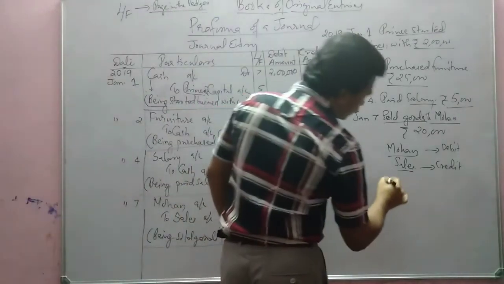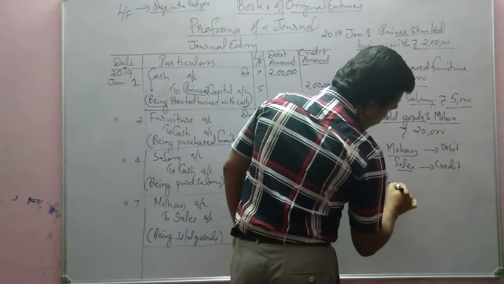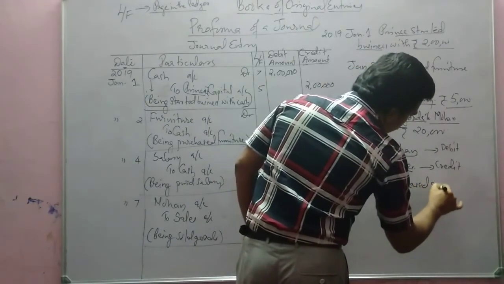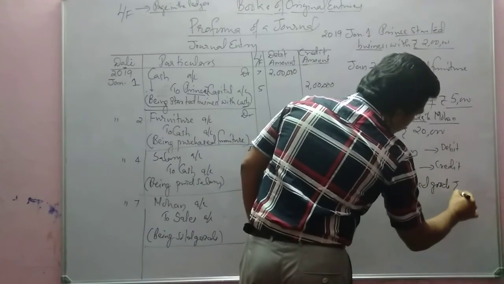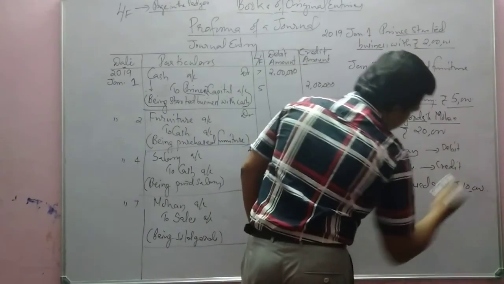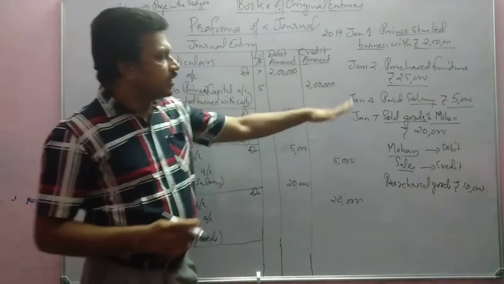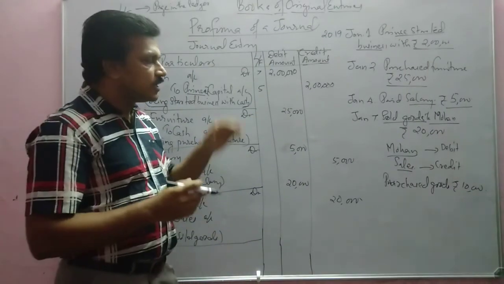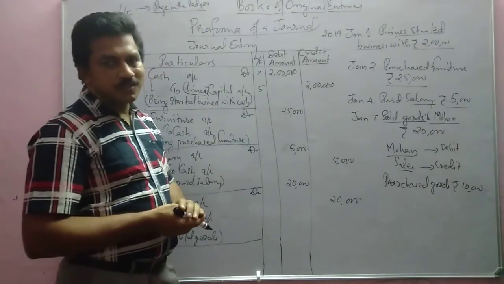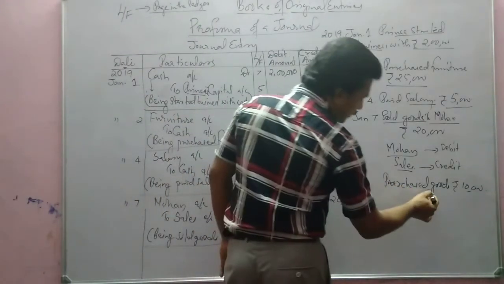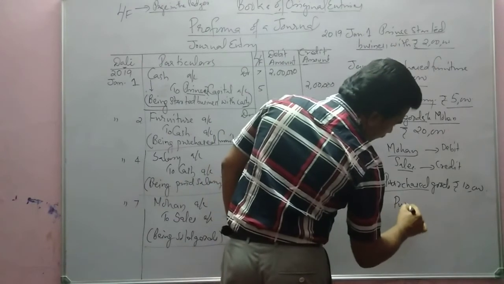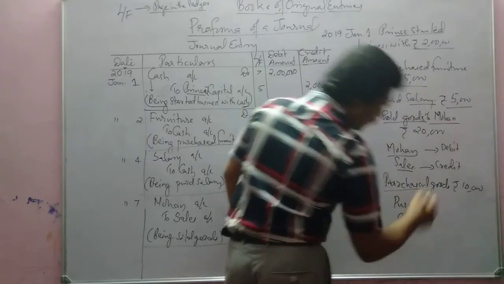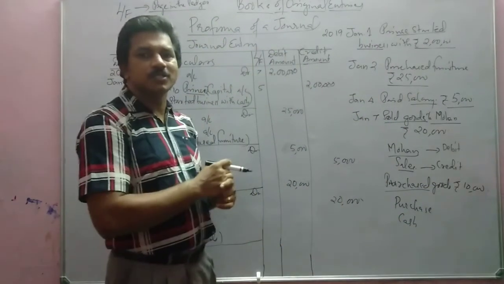Suppose January 5 we purchased goods for rupees 10,000. Which are the aspects? Purchase is an expense, so purchase is one aspect and cash is another aspect. What will be debited? What will be credited?